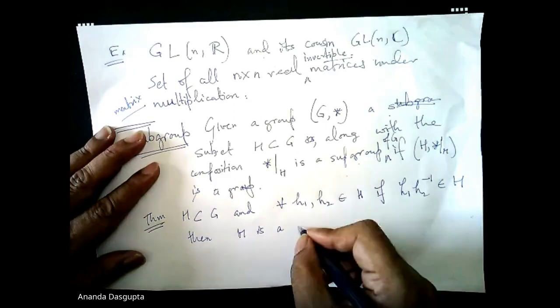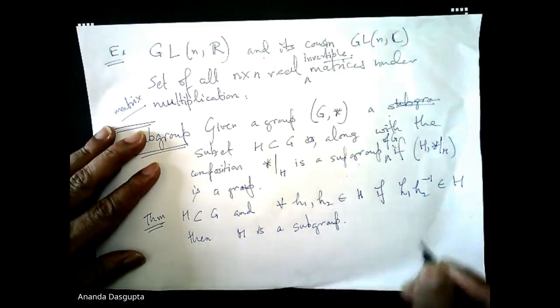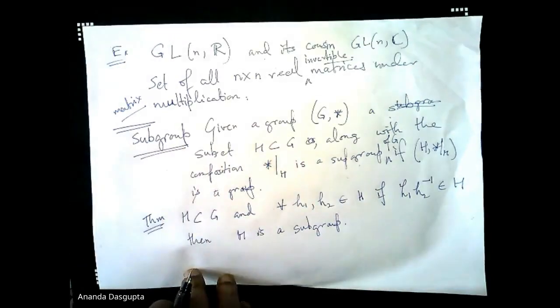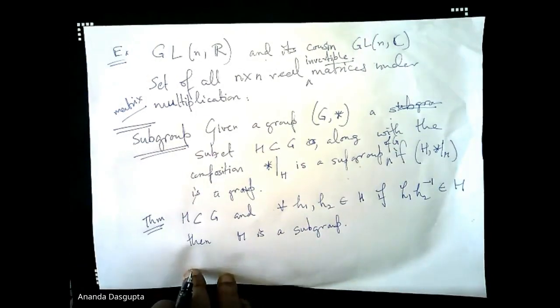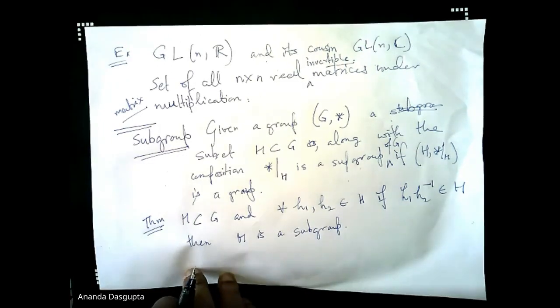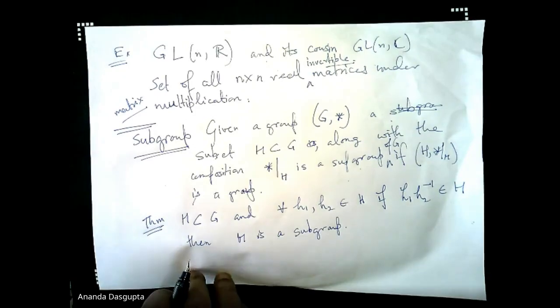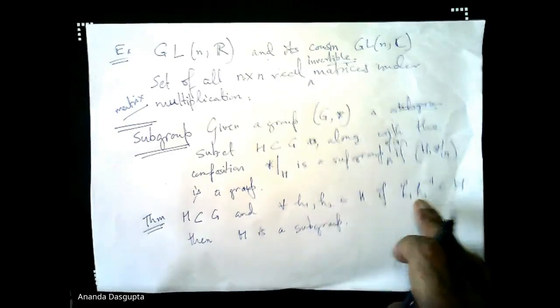I'm of course lapsing into the standard laziness of notation, taking star for granted. Strictly speaking, the composition you're using on H is not exactly the same as the composition on G, but only its restriction. We will just take that for granted and not say star all the time. We have also dropped the star from in between H1 and H2 inverse.